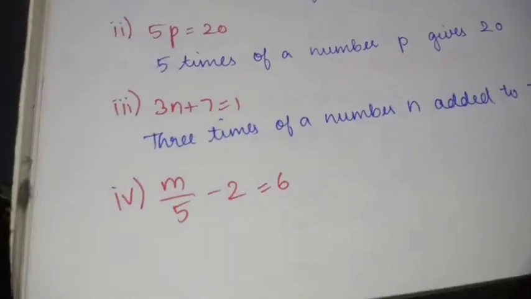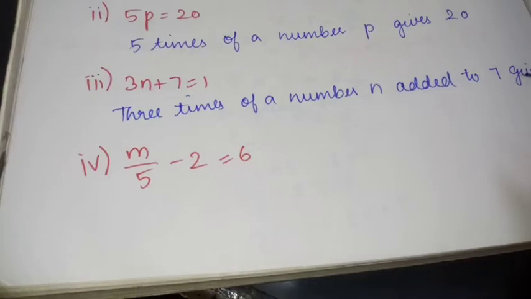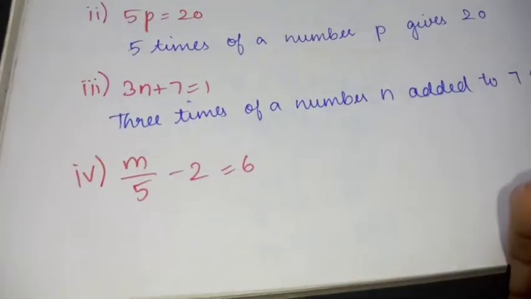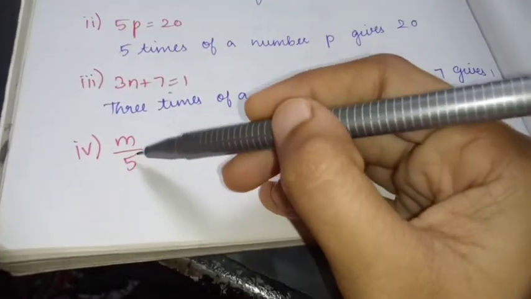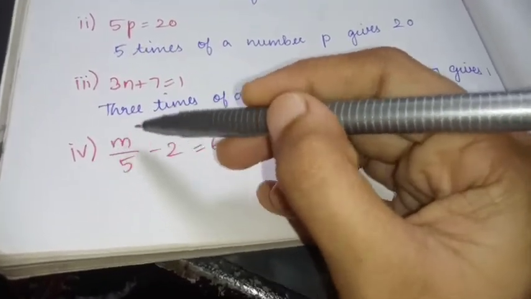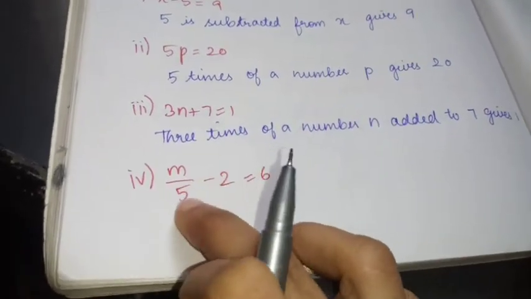Okay, next, fourth question. m by 5, what is the meaning? 1/5 of a number m. Then minus 2, so 2 is subtracted from this, right?